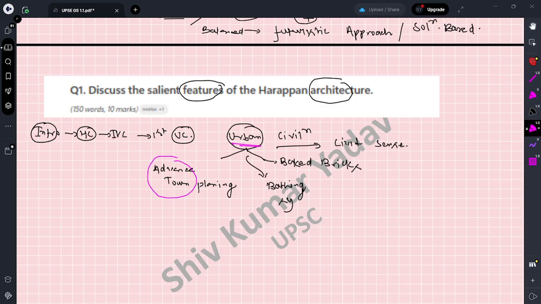You know about advanced town planning, which has already been mentioned in the Harappan civilization. You know about the bathing system. It has a bathing system. Every room has a different bathing system. Baked brick. Civic sense means you have a little knowledge and idea about the Harappan civilization. So that is the first impression built in his mind.